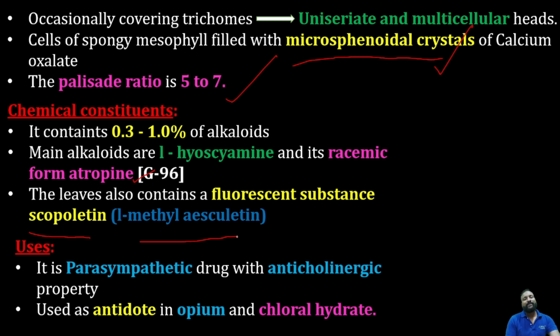And also the major thing is it is an antidote for opium and chloral hydrate. Yes, you should definitely remember this. They'll ask which one atropine is an antidote for. They'll give you options: opium and chloral hydrate, and some other drugs, but you should remember opium and chloral hydrate as the examples. These are the drugs where atropine acts as an antidote. That's about atropine. And next we are going to see the next drug, that is datura.